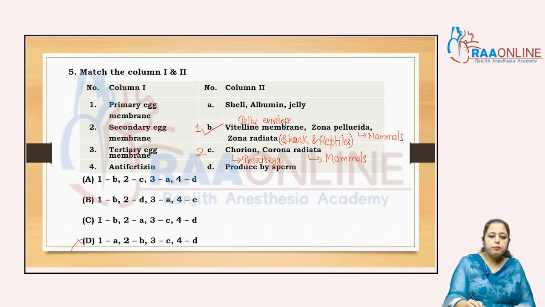The tertiary egg membrane, that is the shell, albumin and the jelly, right, and all these are present in the frog. That albuminous jelly or albuminous shell is present in the frog, right, and when we talk about the calcareous shell or the shell membrane or the egg white, it is present in the birds.